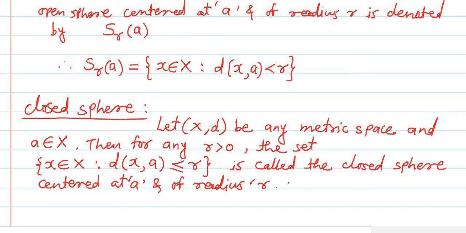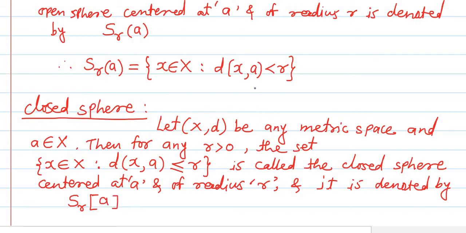It is denoted by capital S suffix r, and in the square bracket we have a.